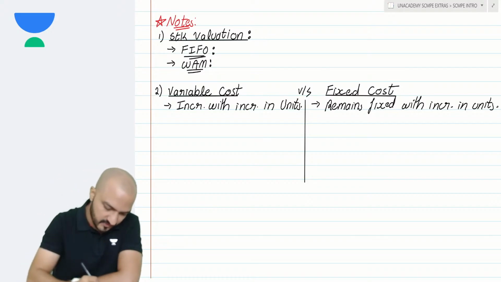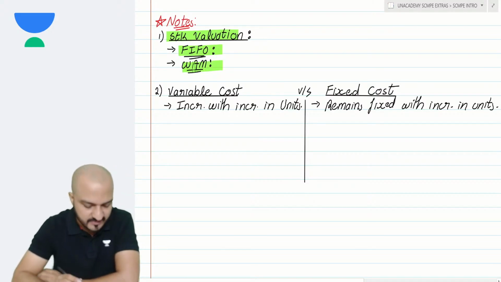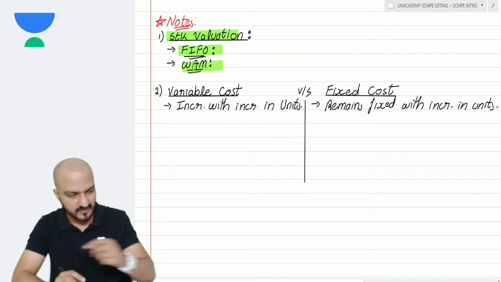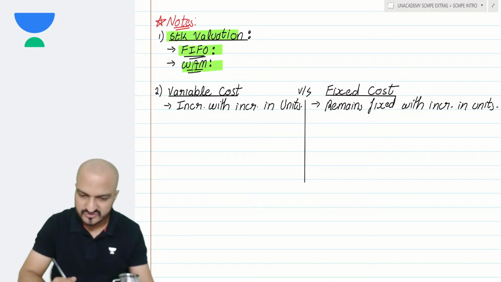That's it. Chalo, that's the concept behind FIFO method and weighted average method valuation. Tell me, did you get that notes properly?